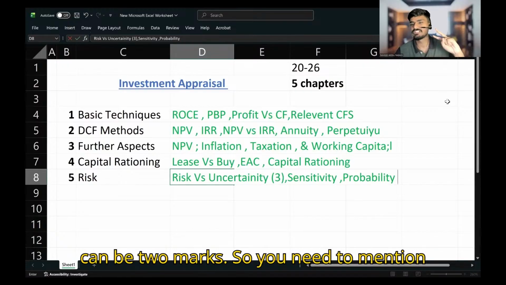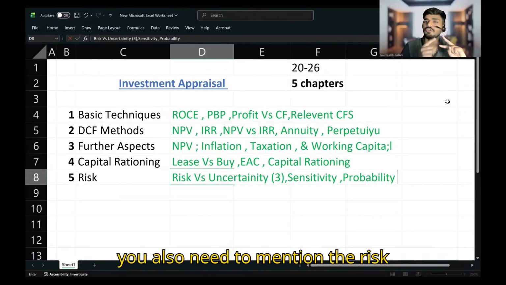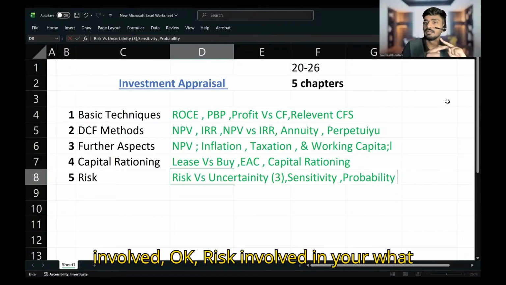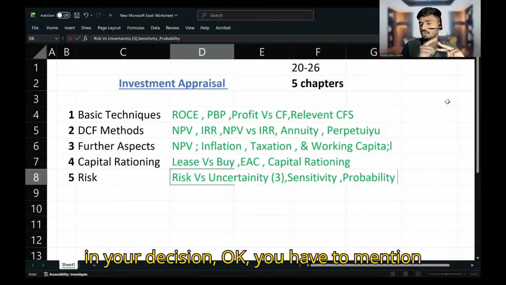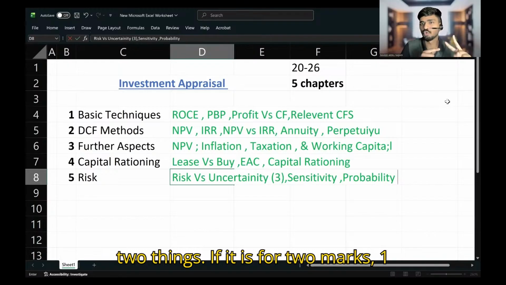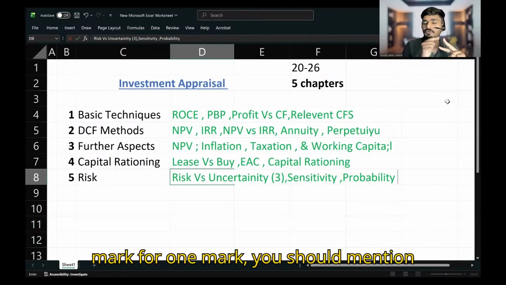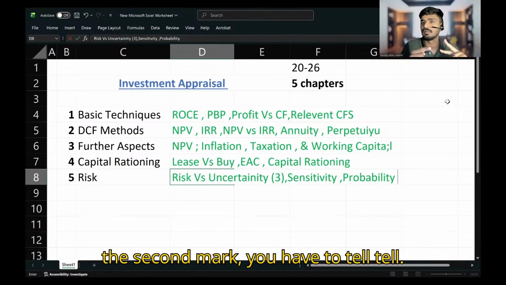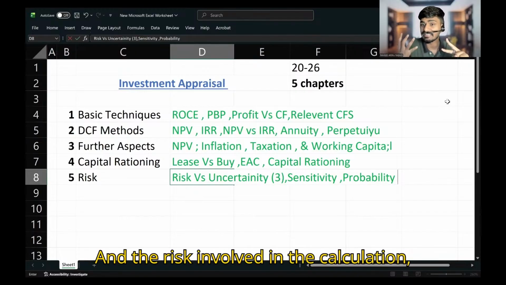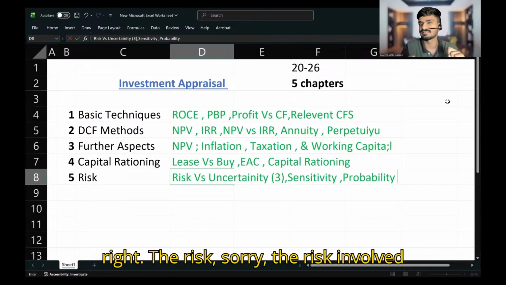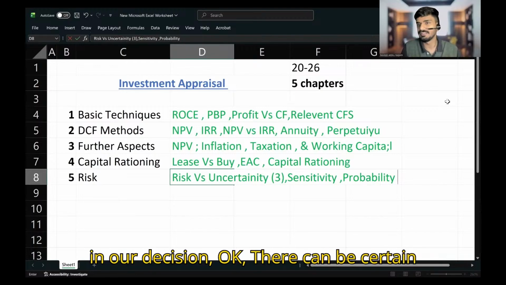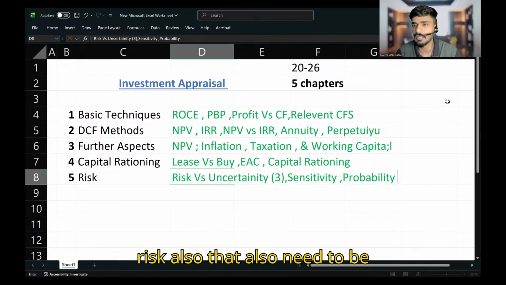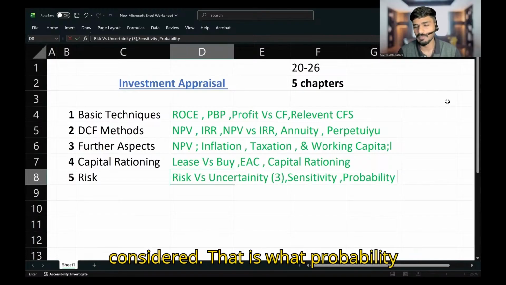So you need to mention whether that project is acceptable, and you also need to mention the risk involved in your decision. You have to mention 2 things. If it is for 2 marks, for 1 mark you should mention whether we can do that project. For the second mark, you have to tell the risk involved in our decision. There can be certain risk also that needs to be considered. That is what probability analysis is.